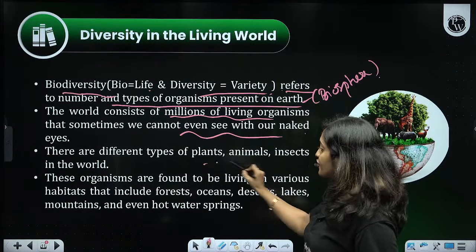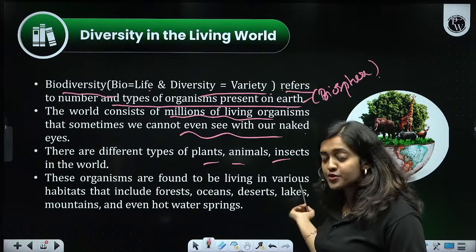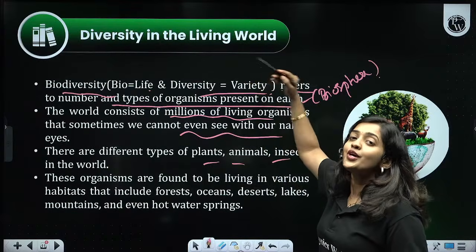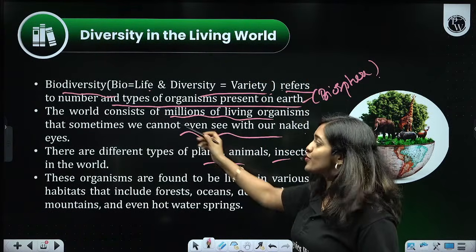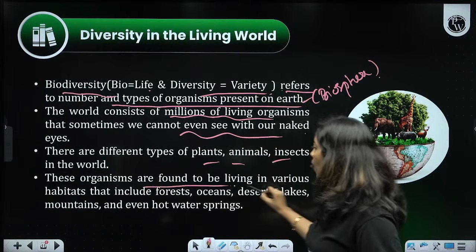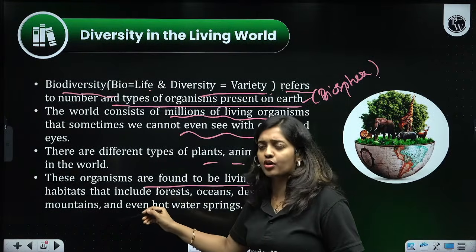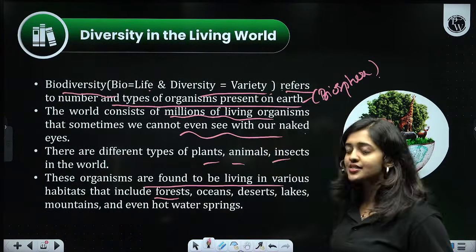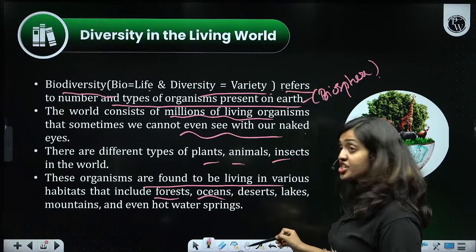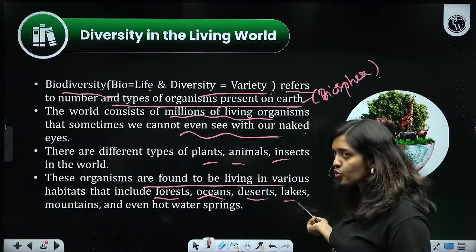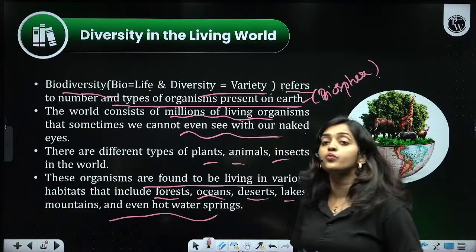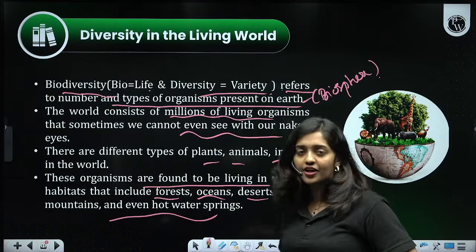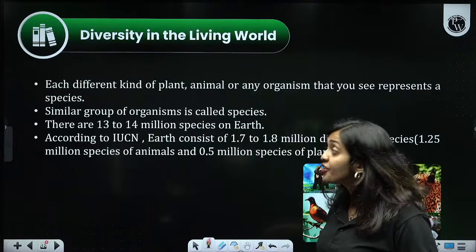There are different types of plants, animals, insects, and different categories of organisms. Everything belongs to the different types of diversity, and the term we use is biodiversity. These living organisms inhabit different habitats. Some are adapted to forests, some to oceans, some to deserts, some to lakes, ponds, mountains, and even hot water springs. In different habitats, different types of organisms are adapted and living.